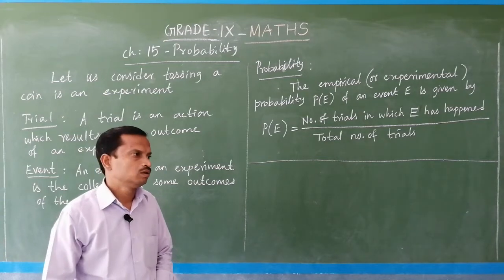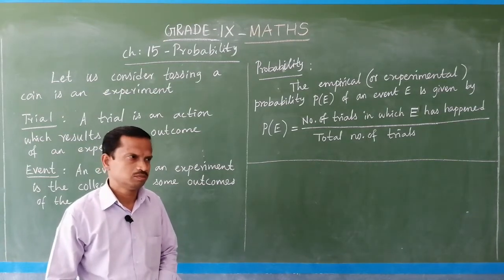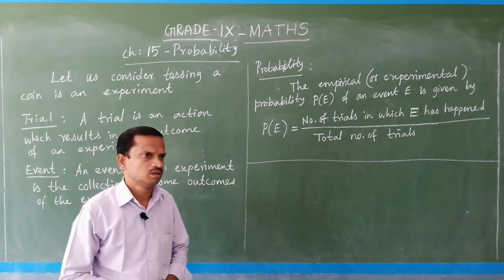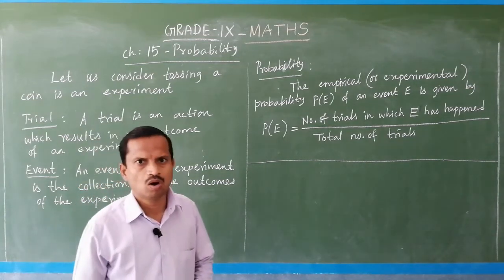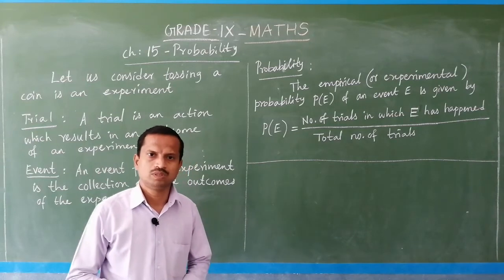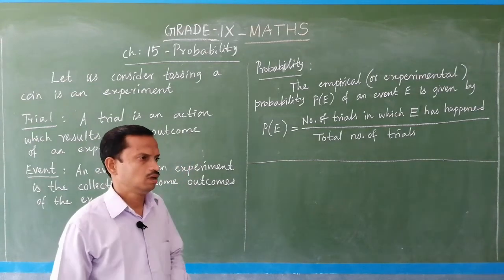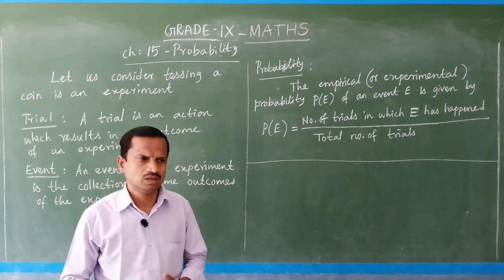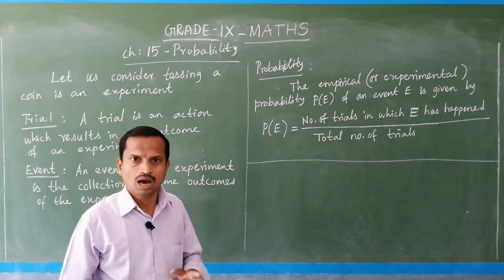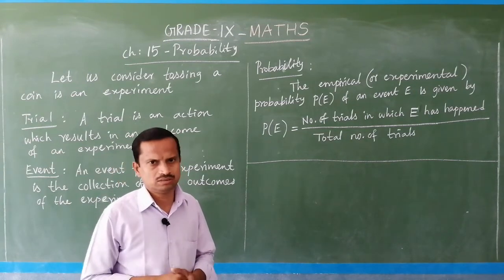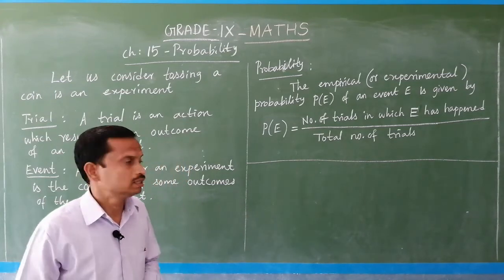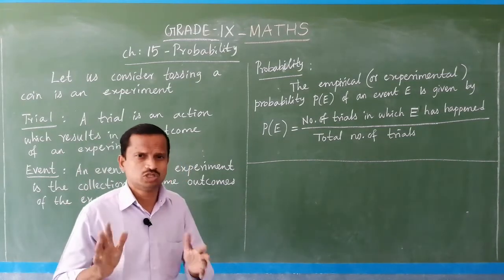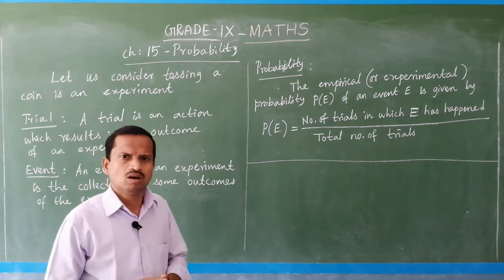So chances or probability means, for example, today it may rain or may not rain. So it is uncertainty, we cannot predict. It may or may not happen. So that is the chance of happening or not happening.